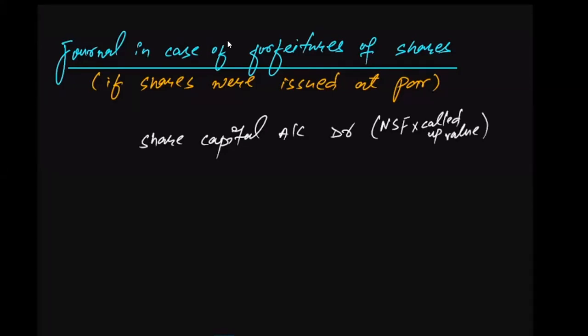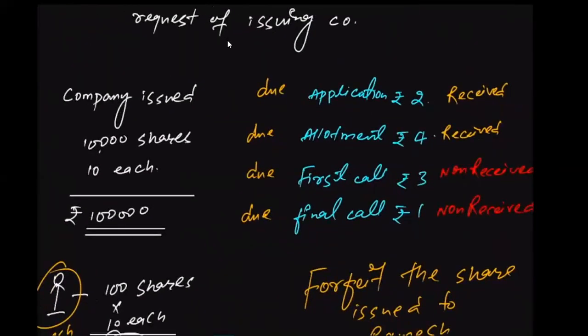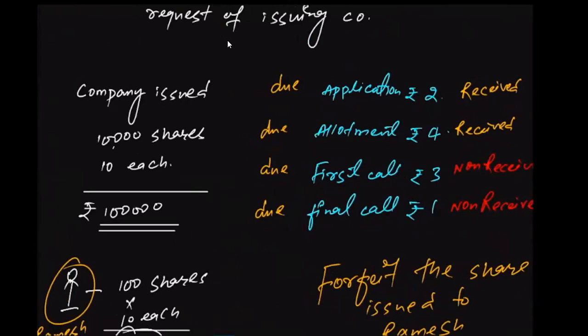So what do you mean by called up value of share? Called up value of share means, for example, in this case, the company has asked for application, yes. Whether the company has asked Ramesh to pay for the allotment, yes. The company has asked Ramesh to pay for the first call, yes. The company has asked Ramesh to pay for the final call, yes.